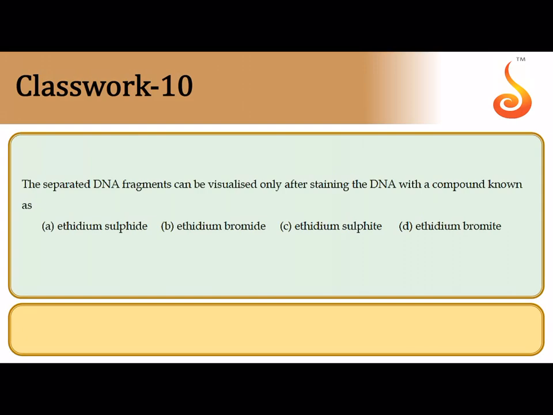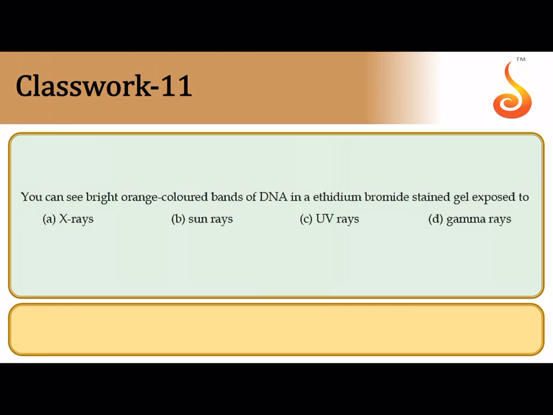10th question says the separated DNA fragments can be visualized. How do you visualize the DNA fragments once they are separated? Using gel electrophoresis. For that you need to stain them with a specialized dye which is referred to as ethidium bromide. So the correct answer is ethidium bromide.